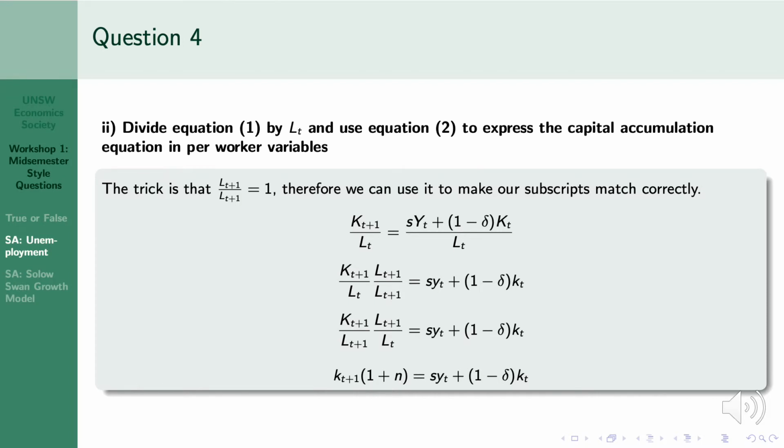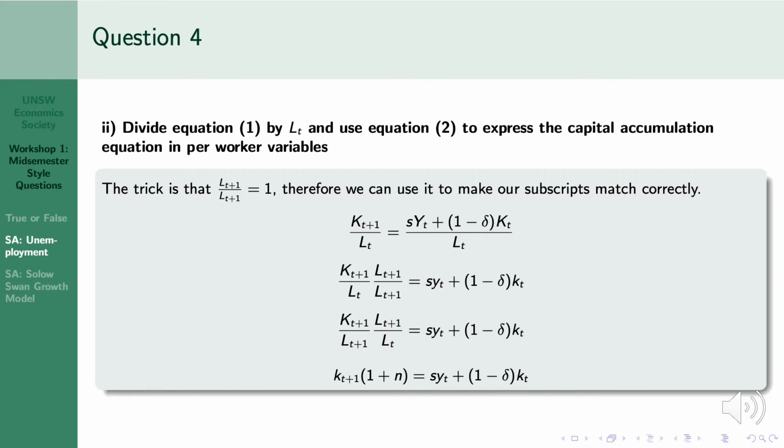Question 4, part 2. Divide equation 1 by labor at time t and use equation 2 to express the capital accumulation equation in per worker variables. So for this question, the trick is to recognize that labor at time t plus 1 divided by labor at time t plus 1 is just 1, and use it to manipulate the equation.